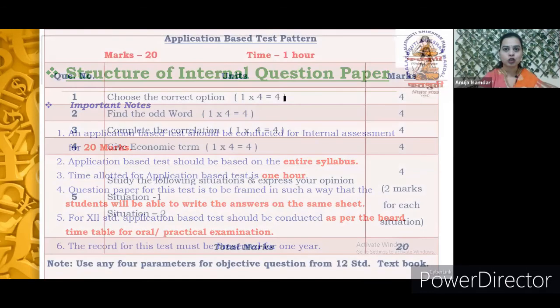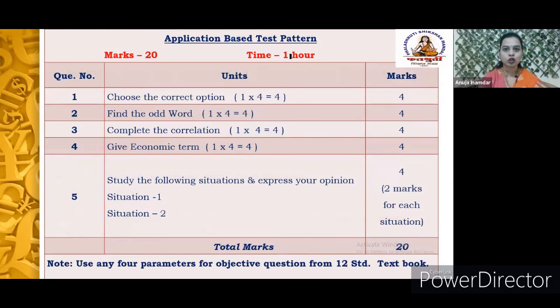As far as the 20 marks test is concerned, it is for 1 hour, out of which question number 1 is choose the correct option. We have seen the example in question number 1 of the 80 marks paper, so I am not repeating the same, where 4 statements would be there. Each statement carries 1 mark, so a total of 4 marks are allotted. Find the odd word: here also 4 statements would be there, each carrying 1 mark, so the total marks allotted for this question is also 4. Complete the correlation, 4 marks are there, and give economic term, 4 marks are allotted.